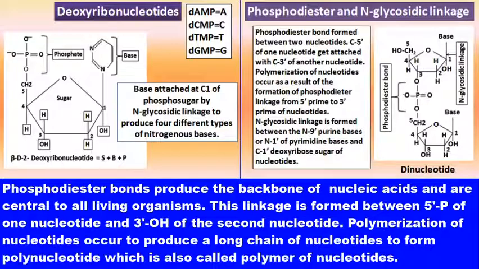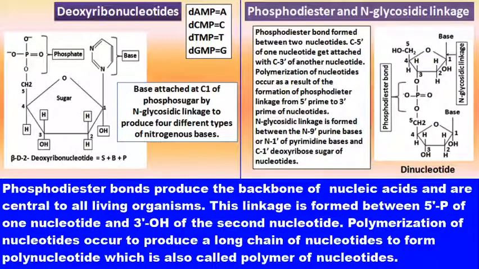That's why the synthesis or the production of nucleotides, or polymerization reaction, occurs in the 5 to 3 direction, which will be discussed in more detail in the topic of DNA replication, that is the replication process, DNA synthetic process, PCR, that is the polymerase chain reaction, and in transcription.